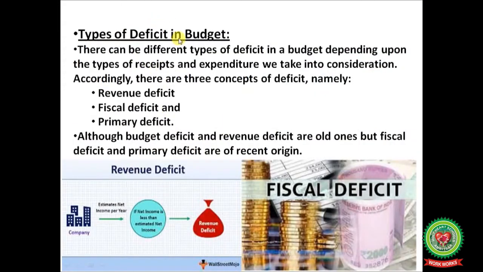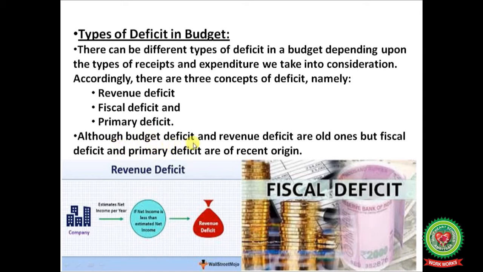Types of deficit in budget. There can be different types of deficit in a budget depending upon the types of receipts and expenditure we take into consideration. Accordingly, there are three concepts of deficit, namely revenue deficit, fiscal deficit and primary deficit.